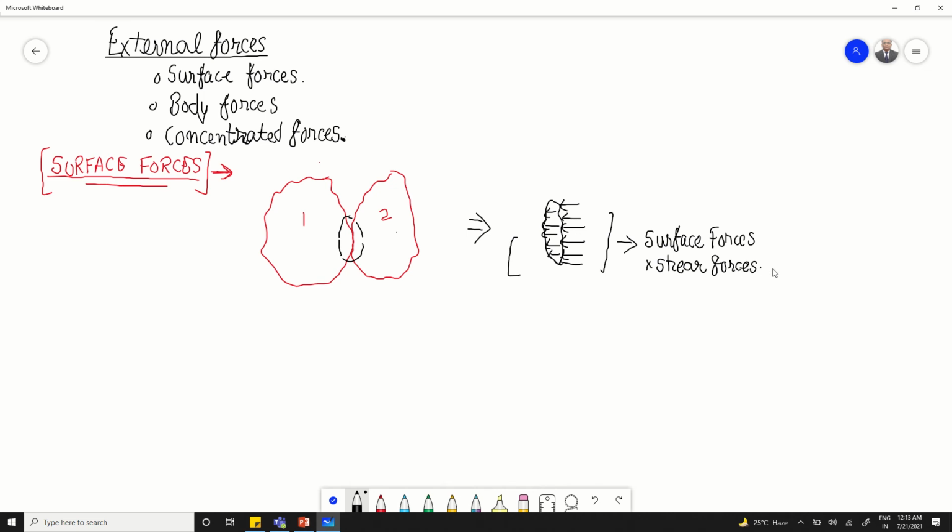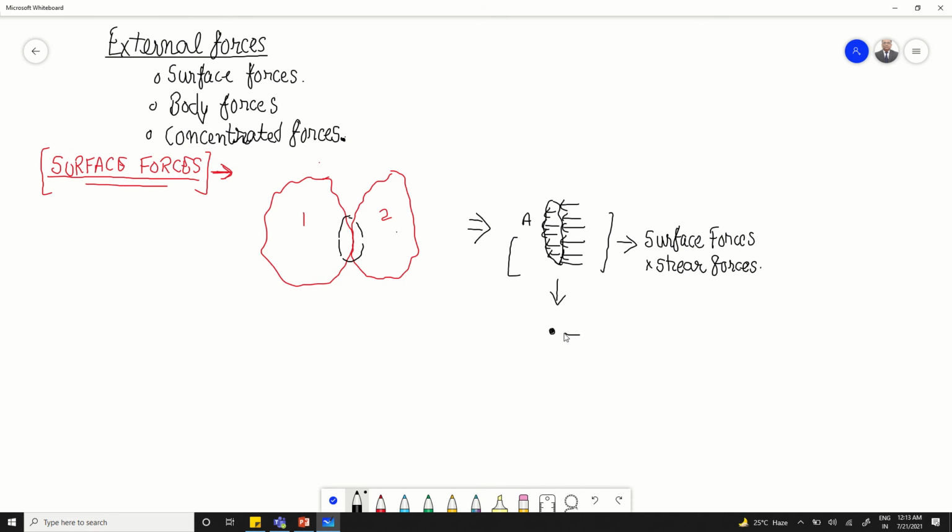Now let us say this contact part of a body has an area A, and let us assume that the contact surface of this body becomes very small, such that it becomes equal to a point.